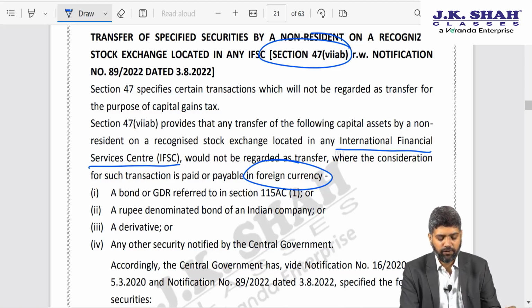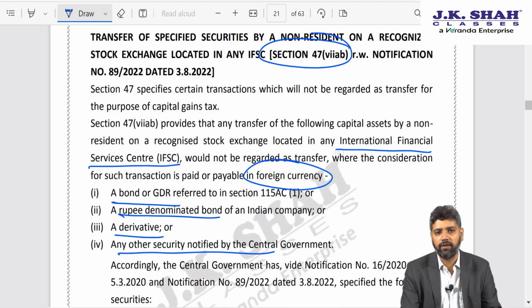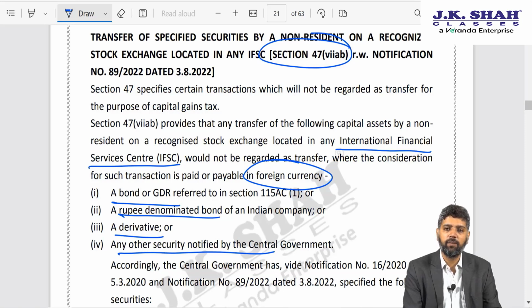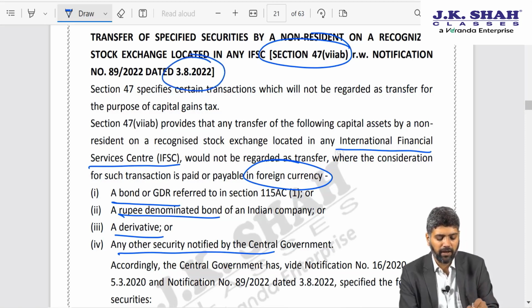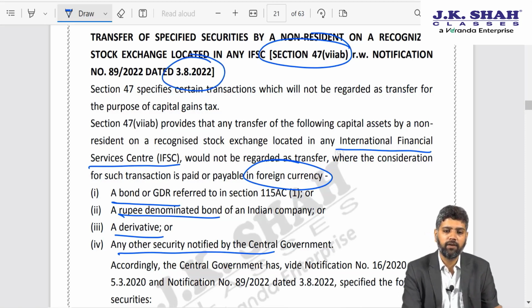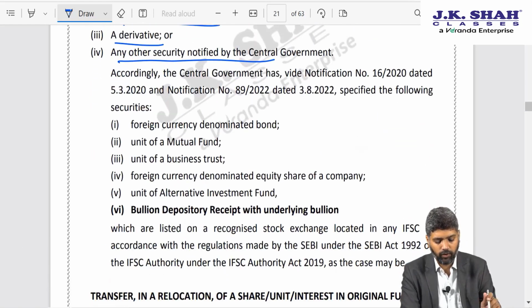Similar to that, if you transfer a bond or GDR, global depository receipt, or a rupee denominated bond, or a derivative, or any other prescribed securities, and the consideration is payable in foreign currency, then the transaction would not be regarded as transfer. In short, capital gain tax will not apply. Which are the other prescribed securities notified by government through a notification of August 2022?